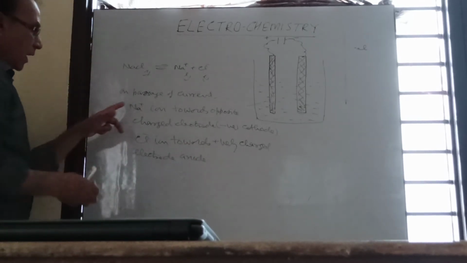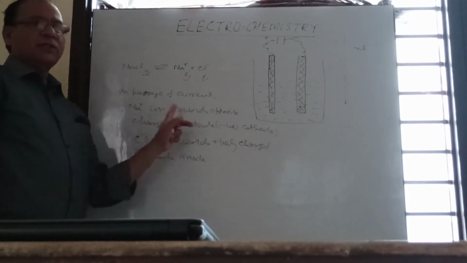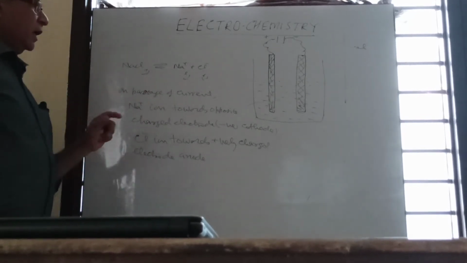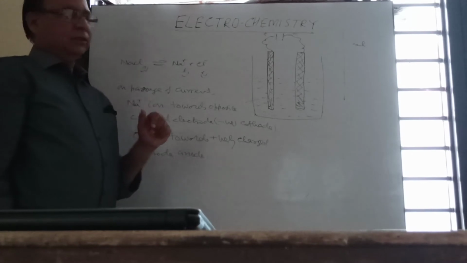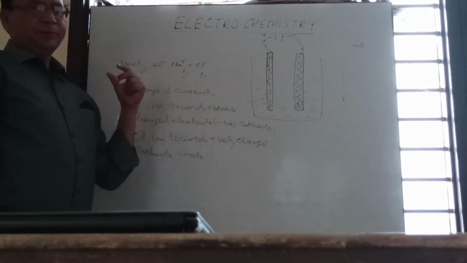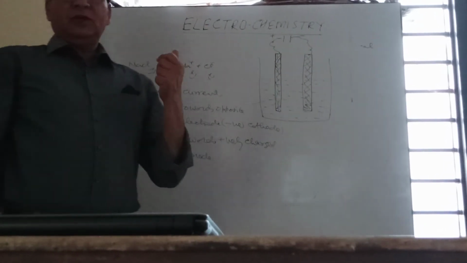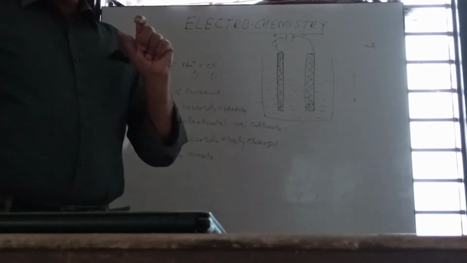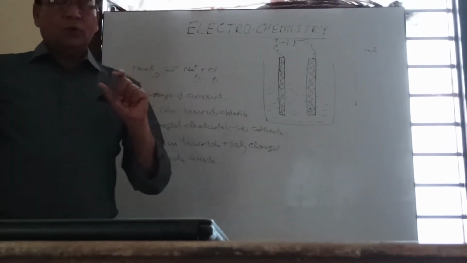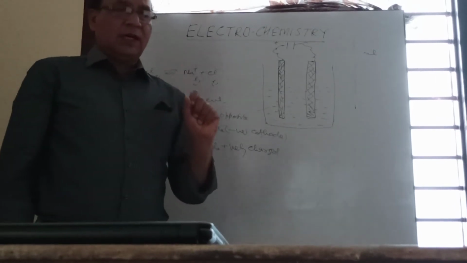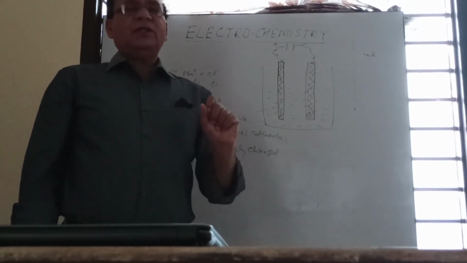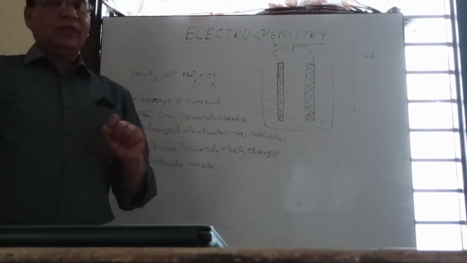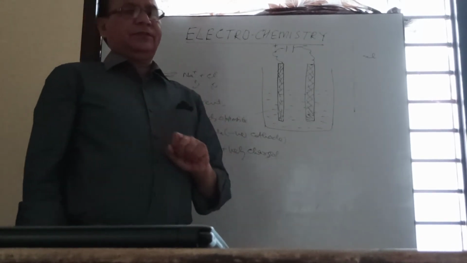So when these ions move towards the oppositely charged electrode, they give up their charge, meaning they lose their charge and convert into neutral species. That is known as electrolysis. So in brief, how can we define electrolysis? Electrolysis is a process in which ions move towards oppositely charged electrodes on passage of current, and where they get discharged. That is known as electrolysis.